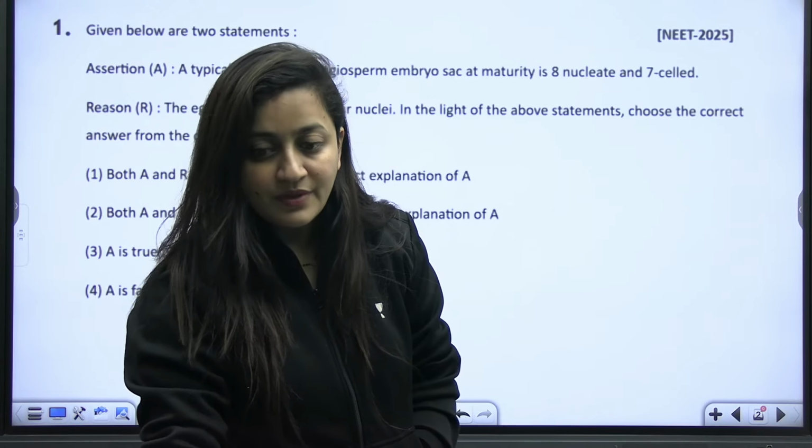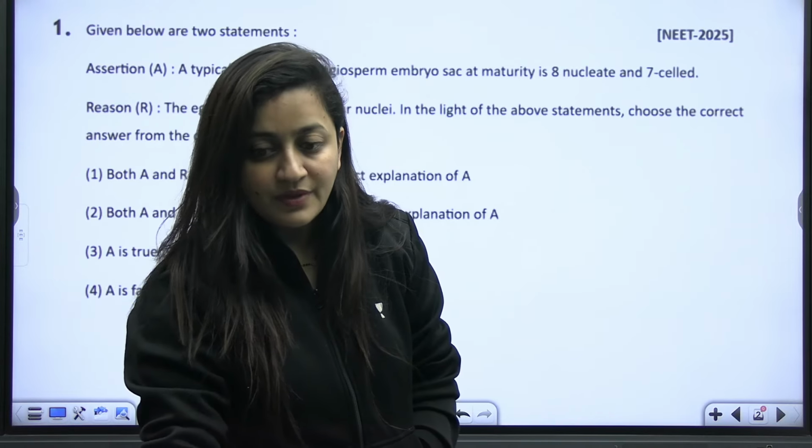Okay, the next part. Given below are two statements. This is again a question that we also covered in our last class. Fig fruit is a non-vegetarian fruit as it has enclosed fig wasps in it.